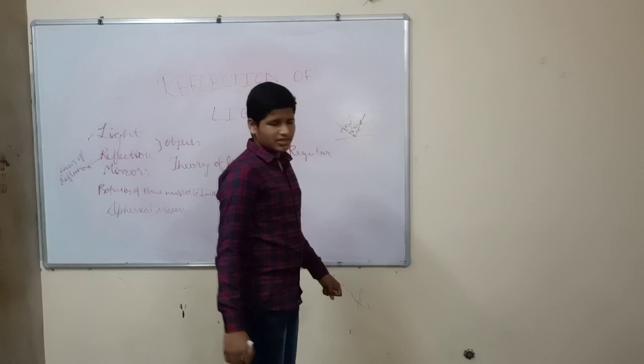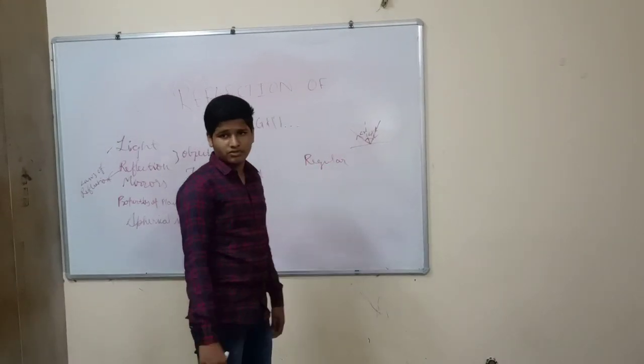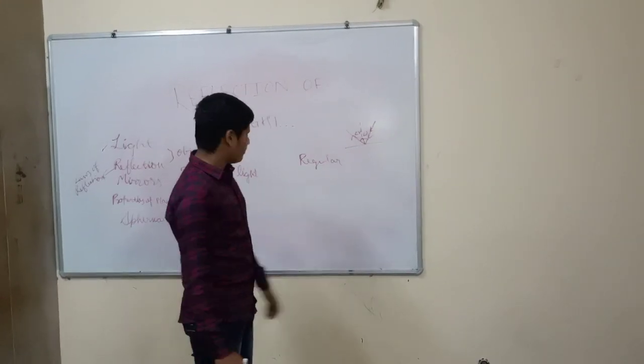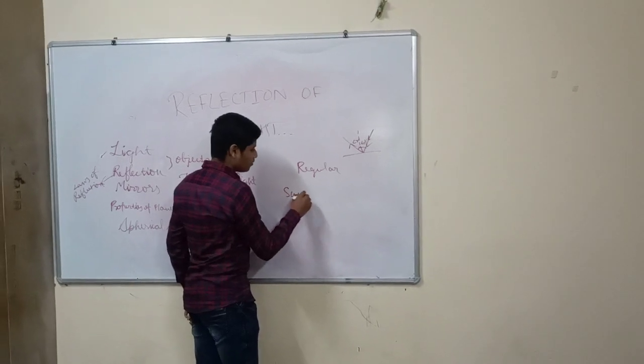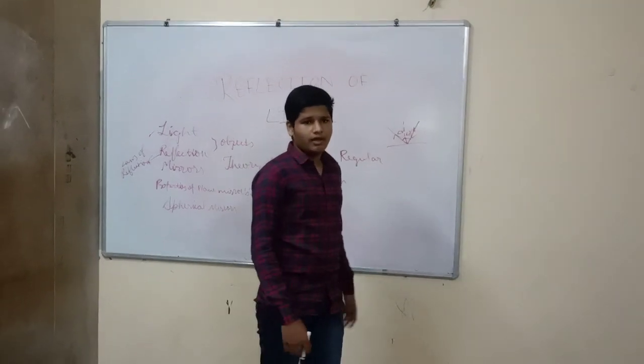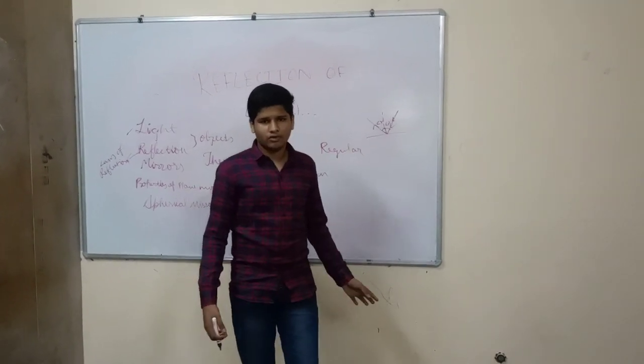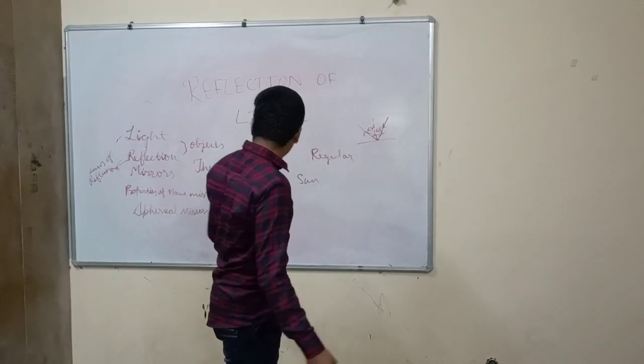There are two types of objects. First is luminous objects, which emit their own light. For example, the sun. The sun emits its own light in every direction. And non-luminous objects like humans don't emit their own light.